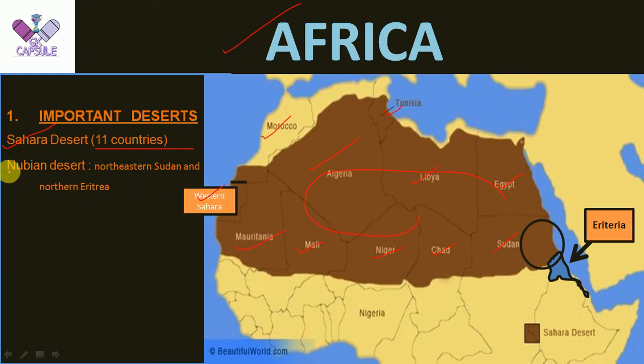The next important desert here is the Nubian Desert, and it is also part of the eastern extension of the Saharan Desert. It is located in northeastern Sudan and North Eritrea. This is the location of the Nubian Desert. This is Eritrea and this is Sudan.